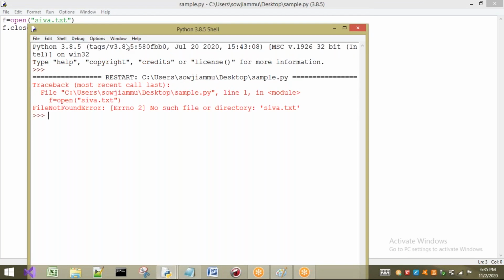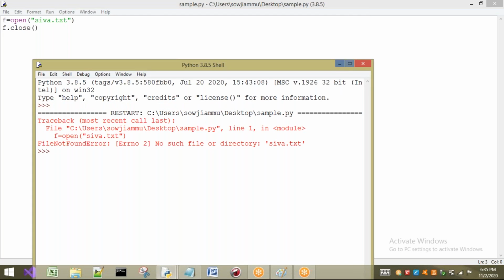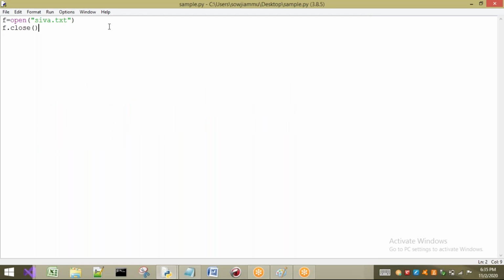Why are we getting this exception? The reason is, if the file is not there, it will say clearly that the file is not there. Okay, let us try with one file. I will create it here and try to open it. Here I am opening that file, but I'm not going to perform anything.